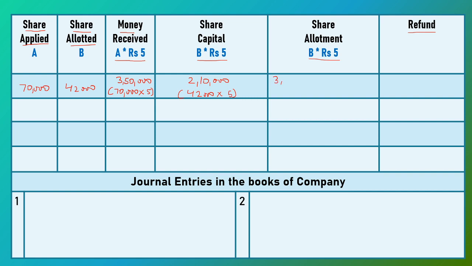Now the company received 3,50,000. We adjust application money of 2,10,000. The excess amount remaining is 1,40,000. And allotment money due on 42,000 shares at the price of rupees 5 per share is 2,10,000, but we have only 1,40,000, so we adjust the whole amount with share allotment and no amount is refunded back to the applicants.